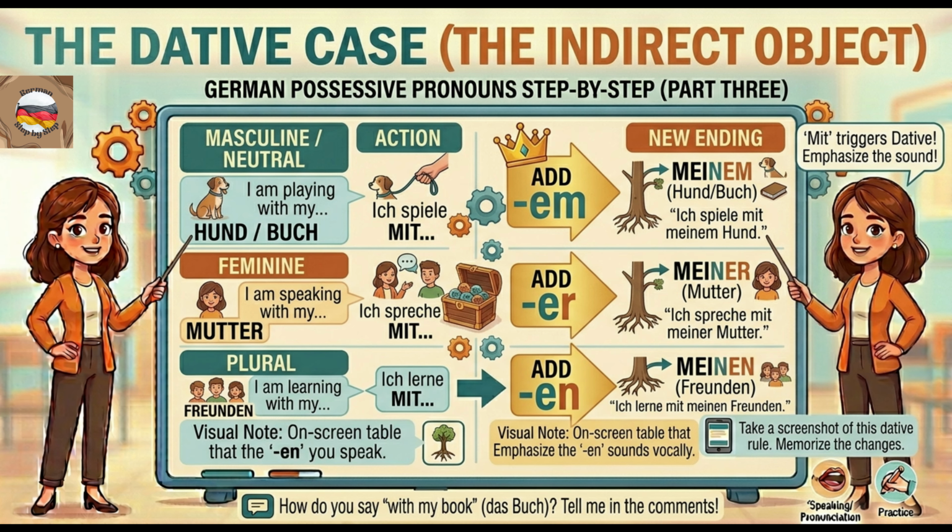For masculine and neutral nouns in dative, add em to your base, so mein becomes meinem. Ich spiele mit meinem Hund. For feminine nouns, add er. Ich spreche mit meiner Mutter. I am speaking with my mother. For plural nouns, add en. Ich lerne mit meinen Freunden. I am learning with my friends. Masculine neutral is em, feminine is er, plural is en.